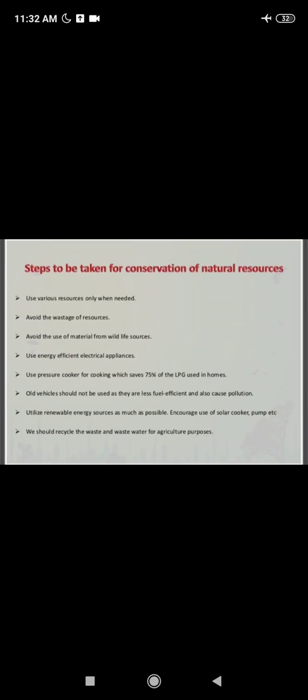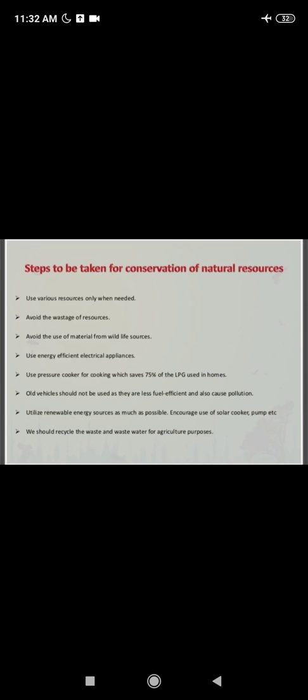We should avoid the non-renewable sources of energy because they are limited in quantity and take millions of years for their formation. And they are also causing environmental pollution. So that's why we should avoid the use of non-renewable sources of energy. So steps should be taken to conserve the natural resources.